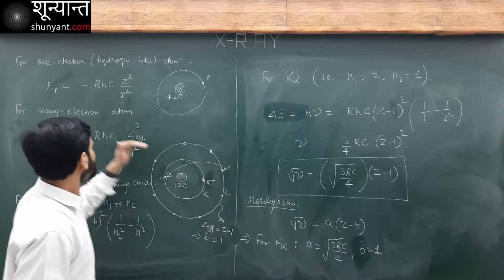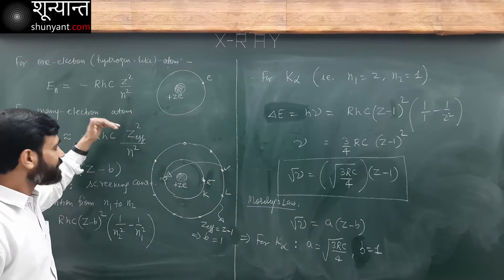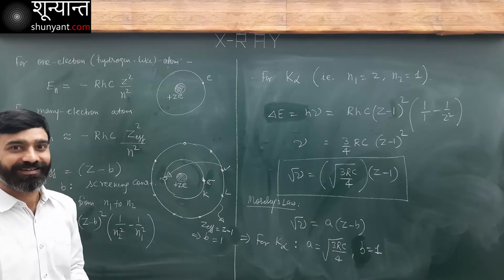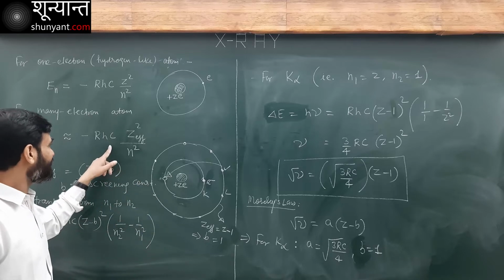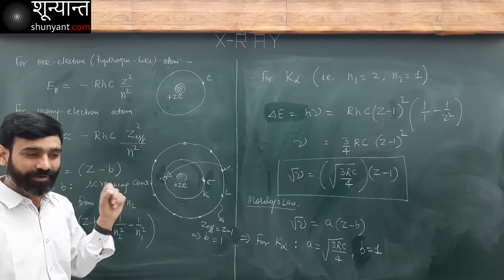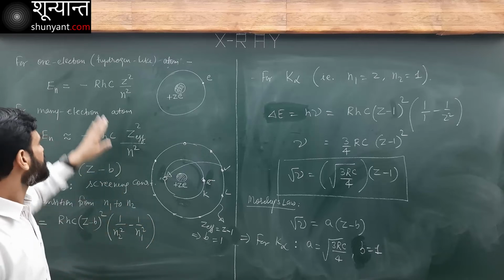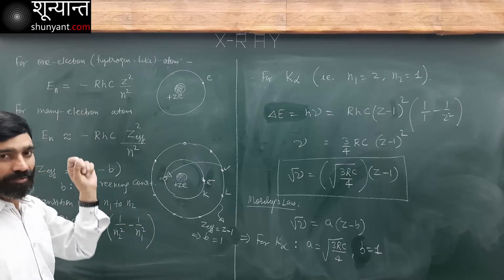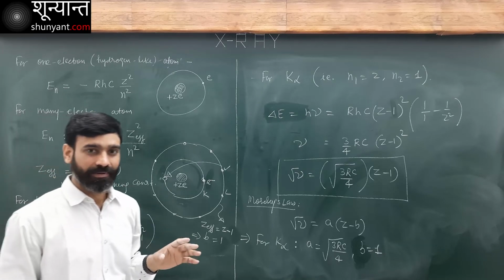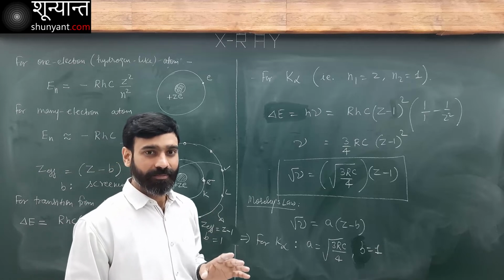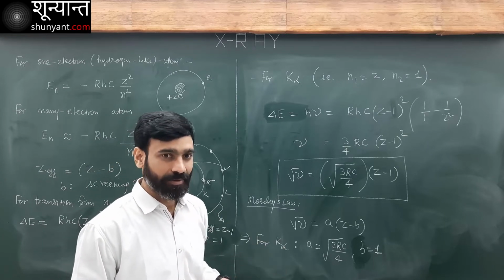This is just an approximate value. For example, this basic premise here itself is not correct. It is only approximate, because this Bohr theory is applicable only for one electron system. For a many electron system, it is never applicable.